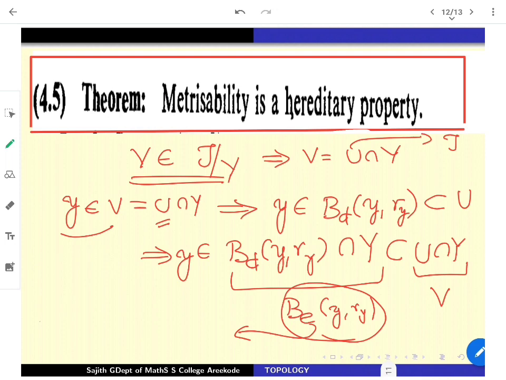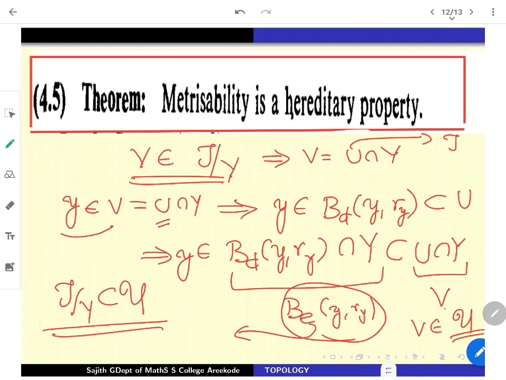This argument says that your V, that is U intersection Y, is going to be inside U. So once V is in tau restricted to Y, such a V is also available in U, because my U is the topology induced from the metric e. So we have proved tau restricted to Y is sitting inside U. Both sides are over. So it coincides. The topology on Y induced by the metric e is the same as the subspace topology. So metrizability transits very easily to the subspaces. It's one of the best results we can use.